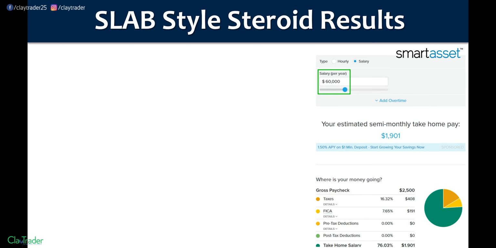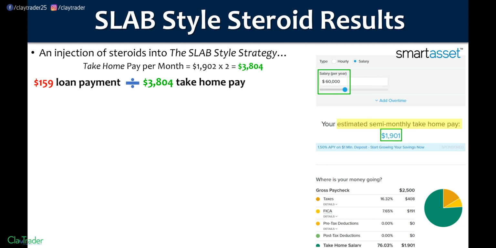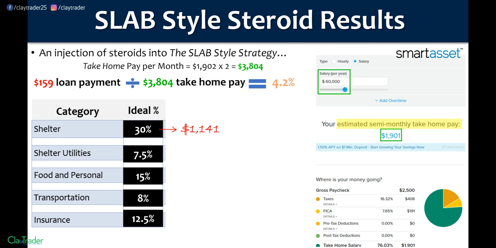60,000 per year, like I said, those numbers that we saw were actually above there, but starting out, she's down around, we got to subtract things out. So estimated right there, 1901. So an injection of steroids into the slab style strategy, what's this going to result in? Well, take home pay of 3804. And look at that, beautiful. 159 loan payment divided by that take home pay. What's in it for me percent? 4.2. Oh yes, sign me up, coach. We'll go through these numbers and you'll see how they play out.